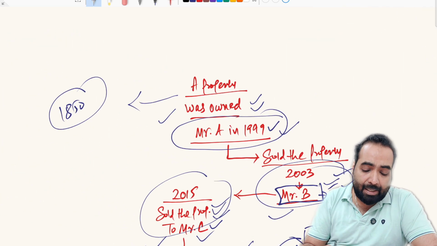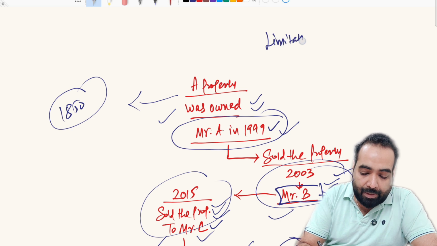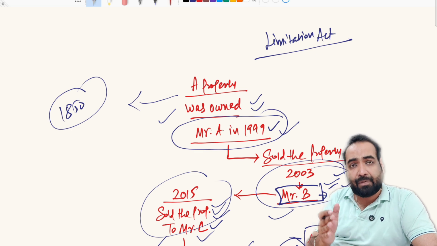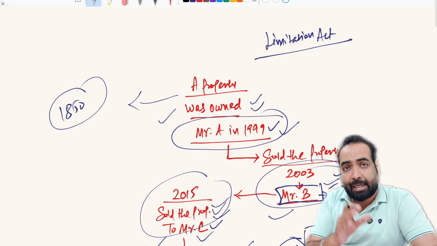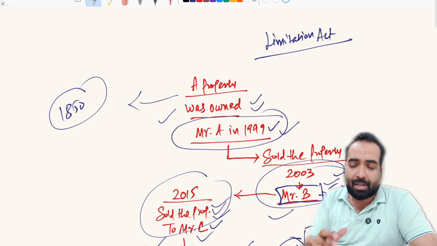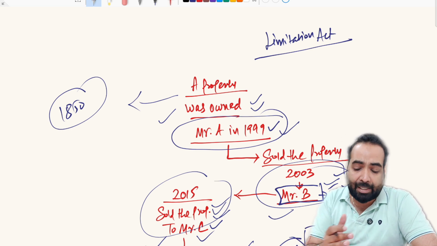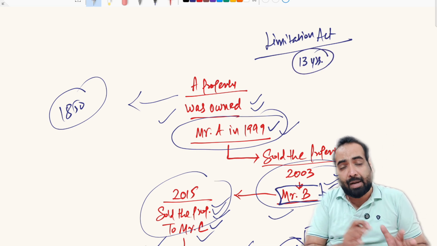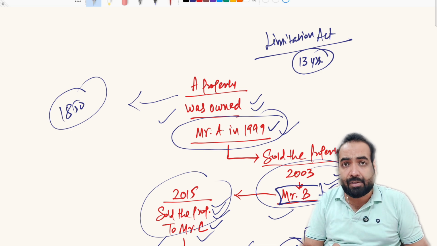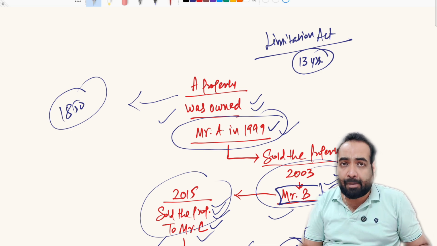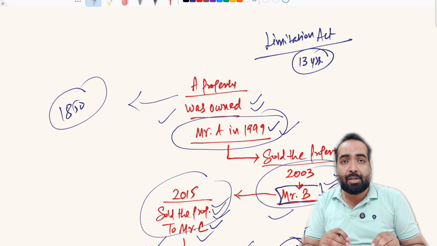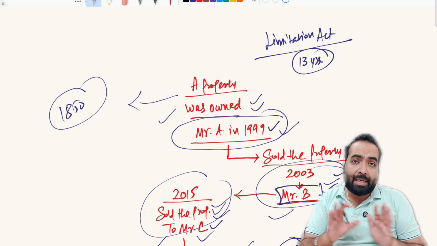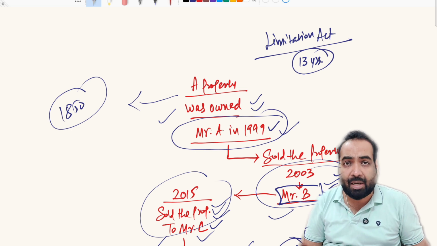So friends, in India, there is a limitation act. There is a law called Limitation Act, in which it is mentioned that if the title is clear, if you have the clear title chain of last 11-12 years, the bank say they check for 13 years. So if the title is clear for the last 13 years, you have the complete chain records of last 13 years, you are able to verify this chain in the government department office, and there is no such breakage or hindrance that you have found in that chain, then the property will be assumed to be totally clear out for any defect in the title by the court.